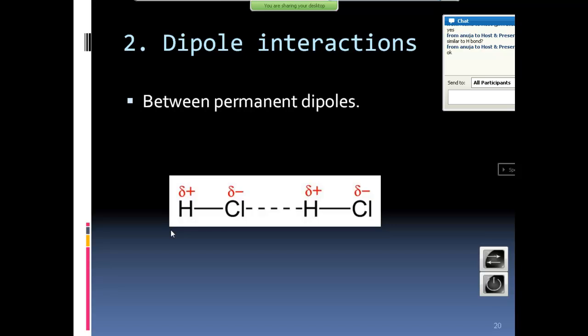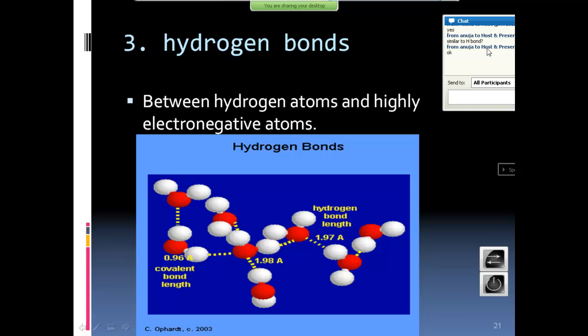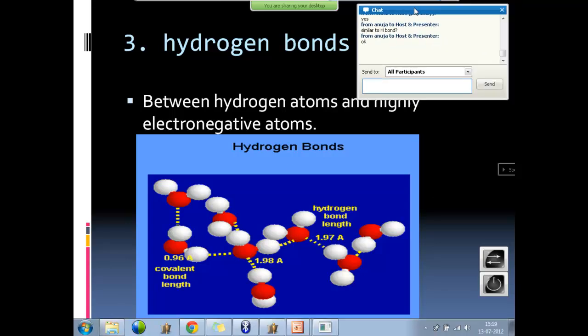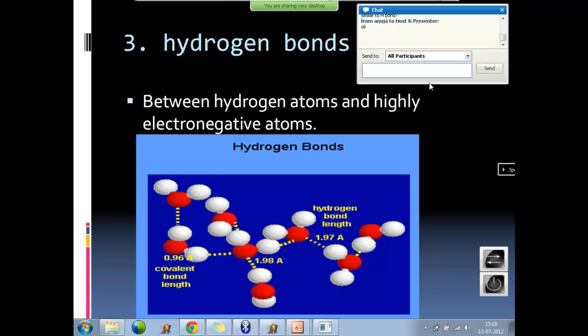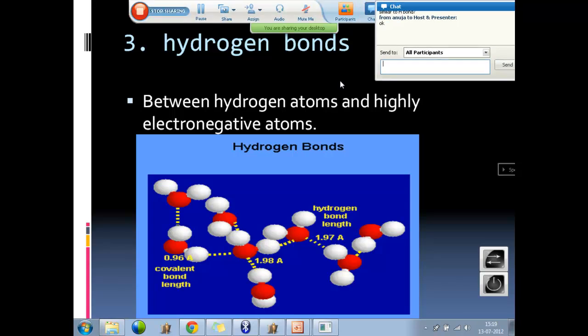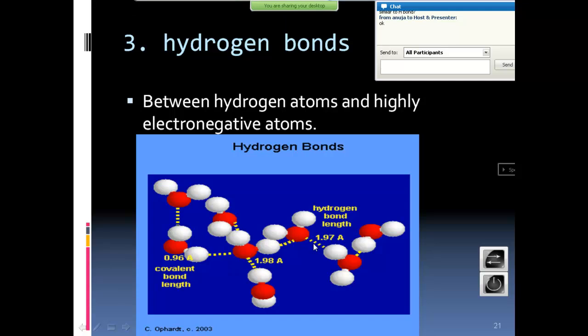But if it forms with hydrogen and another electronegative atom, it is called a hydrogen bond. Very simple, it's almost similar to dipole interaction. Hydrogen bonds work very well in water molecules, giving water beautiful characteristics, right? Look here, hydrogen bond length is 1.97 angstrom, covalent bond length 0.96 angstrom. That is the range of hydrogen bonds.